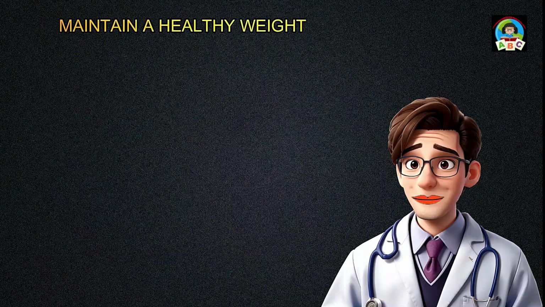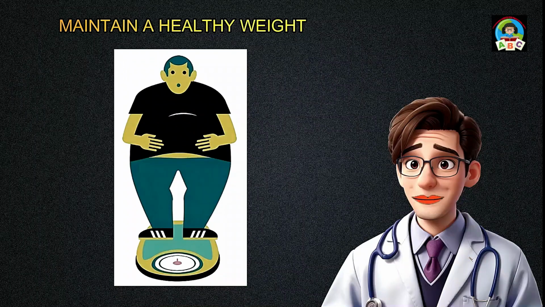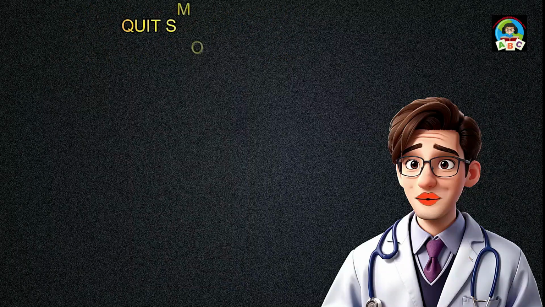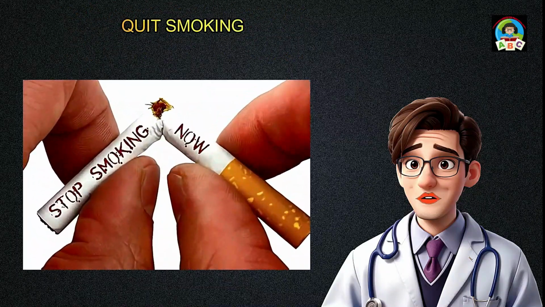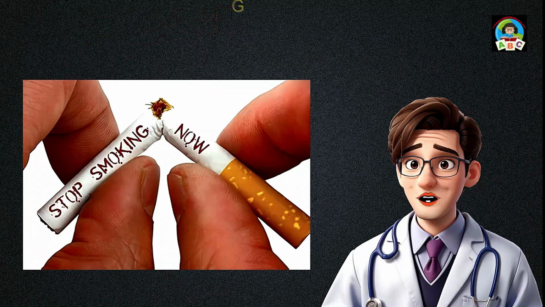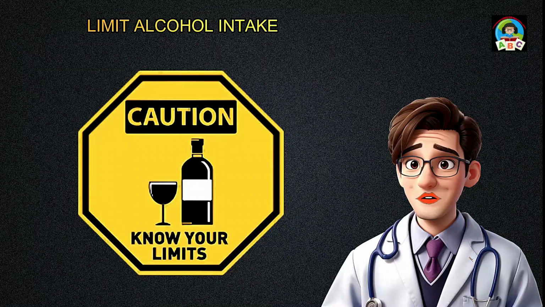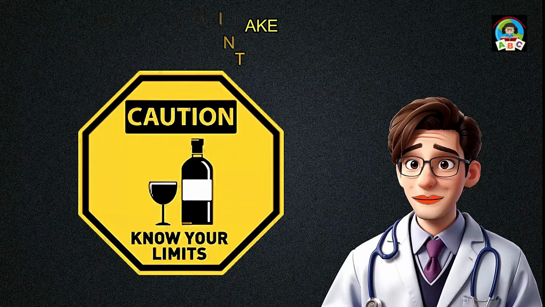Maintain a healthy weight. Achieve and maintain a body weight within a healthy range to reduce the risk of obesity-related cardiovascular issues. Quit smoking. Smoking is a major risk factor for heart disease. Quitting smoking significantly improves cardiovascular health. Limit alcohol intake. Moderate alcohol consumption may have cardiovascular benefits, but excessive intake can contribute to heart problems. Limit alcohol to moderate levels or avoid it altogether.